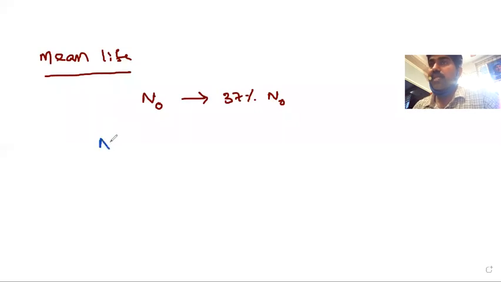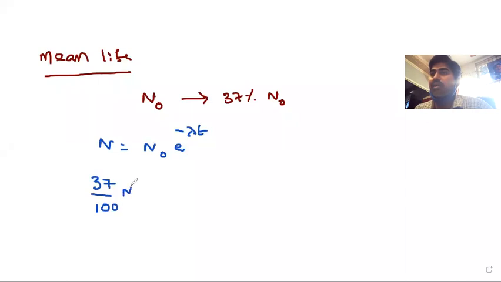N equal to N naught e power minus lambda t. Here N becomes 37% of N naught, so 37 by 100 into N naught equals N naught e power minus lambda t.